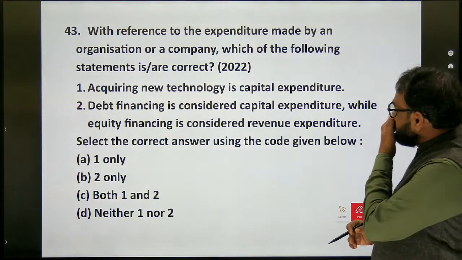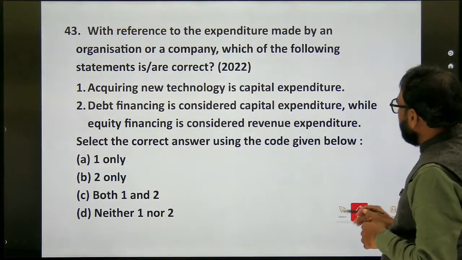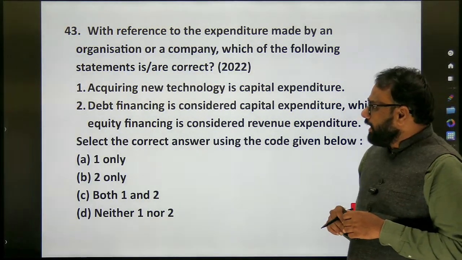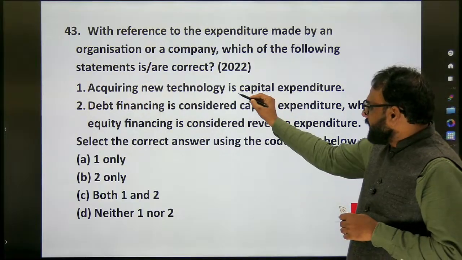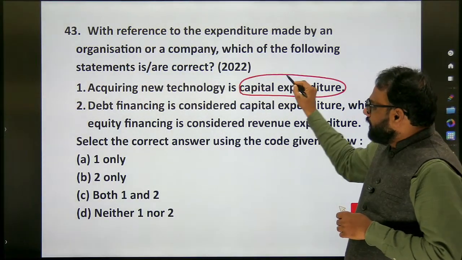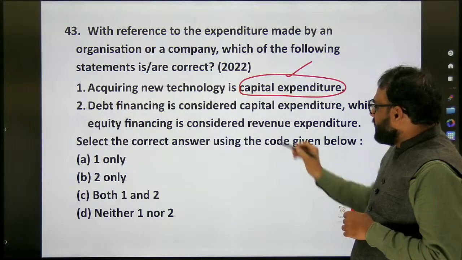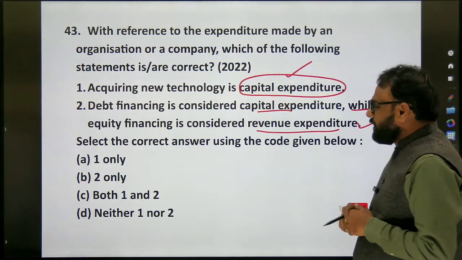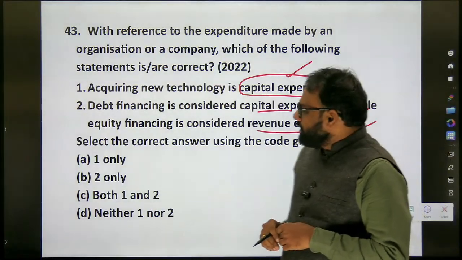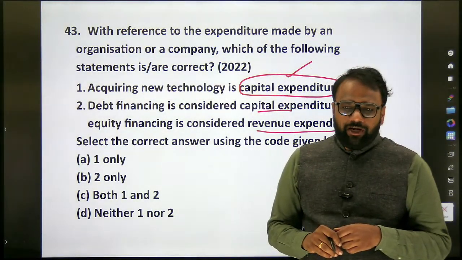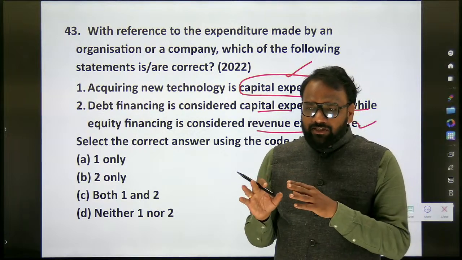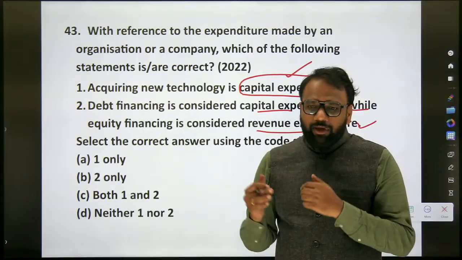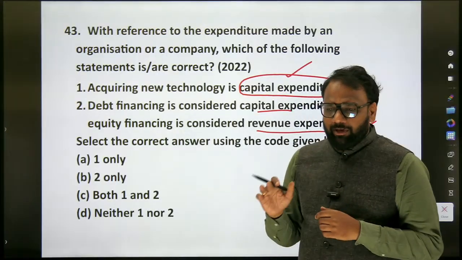So it refers to expenditure made by an organization or a company. Which of the following statements are correct? Acquiring new technology is capital expenditure. Next, debt financing is considered capital expenditure, while equity financing is considered revenue expenditure. First we need to know what capital expenditure and capital receipts are. We have discussed these things in the context of the Indian government and budget. The same thing will be applicable here as well.